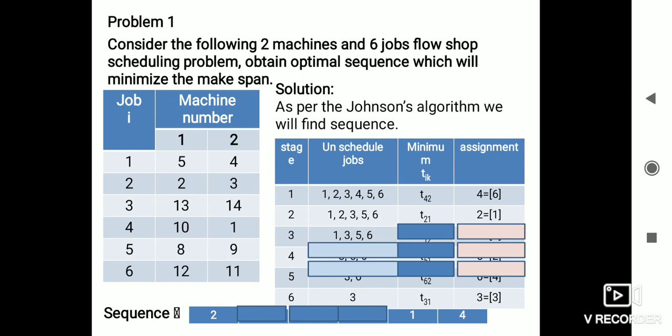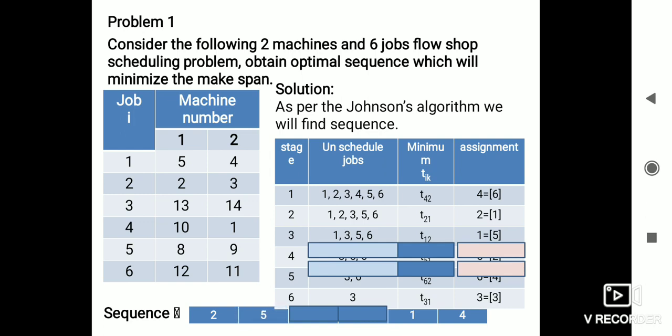Job 1 has the minimum on machine 2. If we are finding the minimum on machine 2, we place that particular job in the last available position. The last available position was already occupied by the fourth job in the sixth position. Now the last available position will be 5, so we place job 1 in the fifth place.